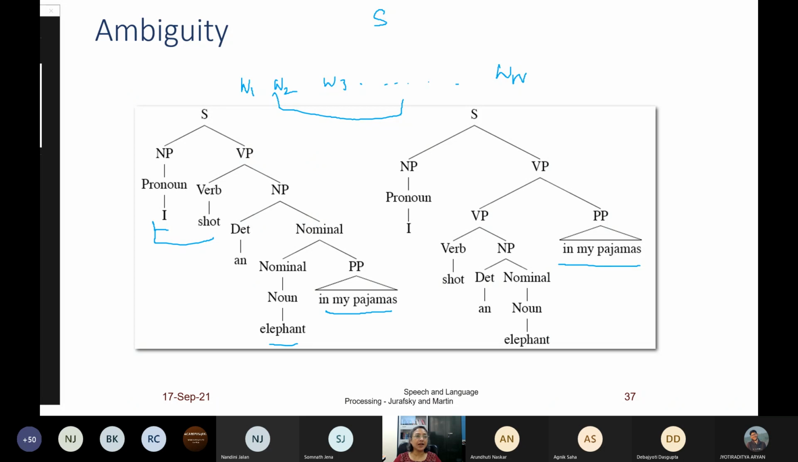Can you tell me how many sequences there are? "I" is a sequence, "I shot" is a sequence, "shot an" is a sequence, "shot an elephant" is a sequence, "an elephant in" is a sequence. For n words, there should be n into n-1 sequences.